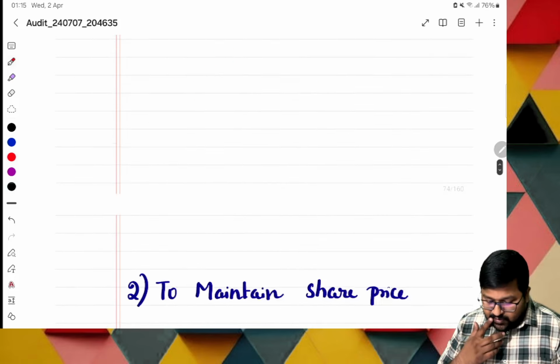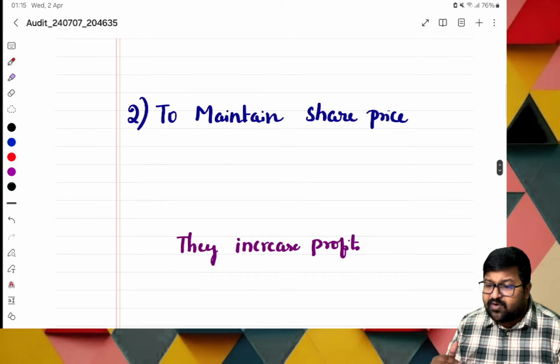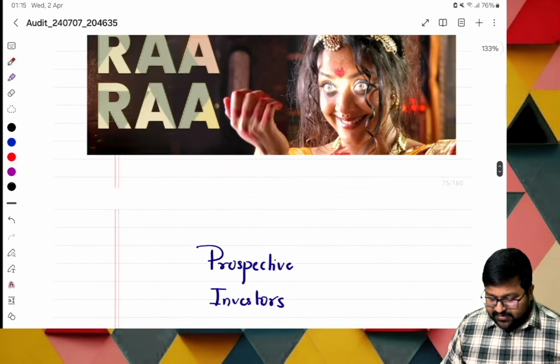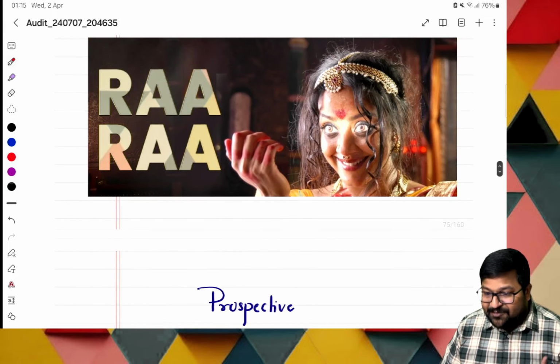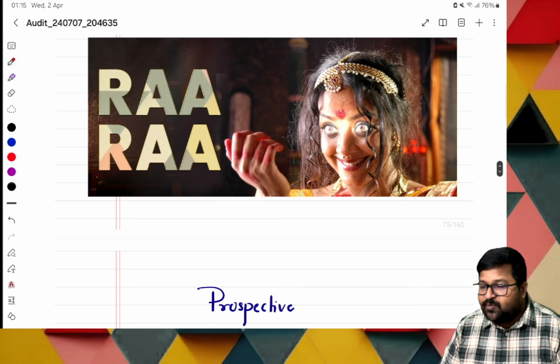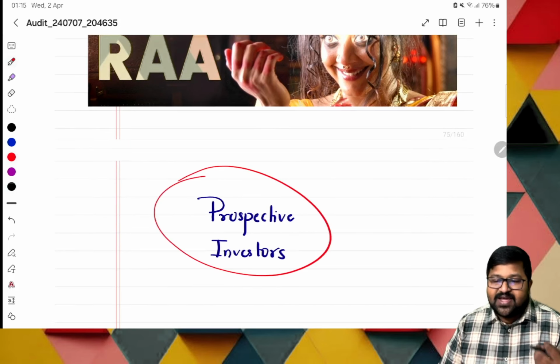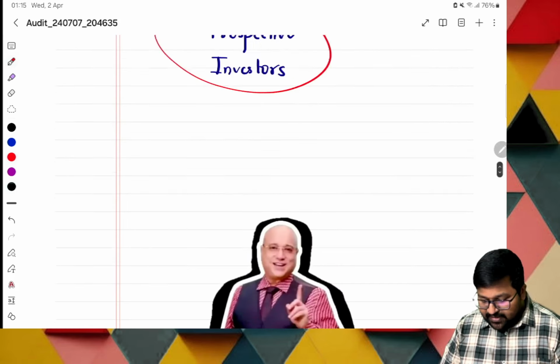Or else, to maintain the share price, they will increase the profit. To increase the profit, they have good options. What is next? To welcome the prospective investors, because if they see more profits, they definitely get attracted to our business. That's the basic part.